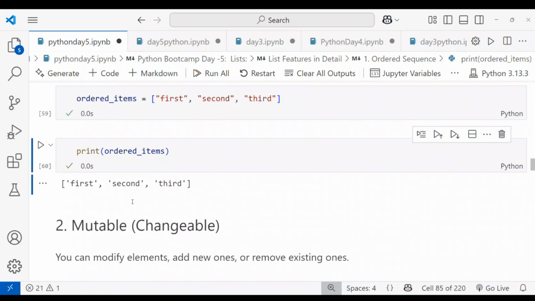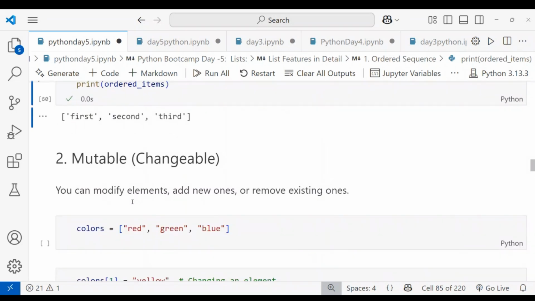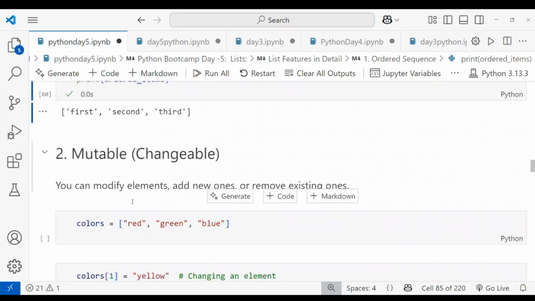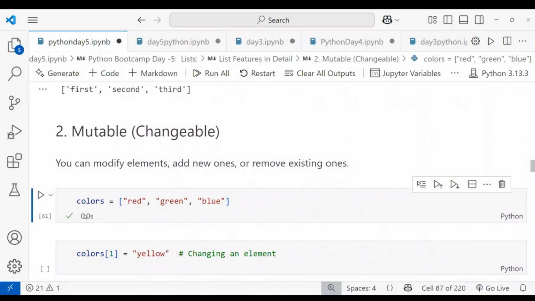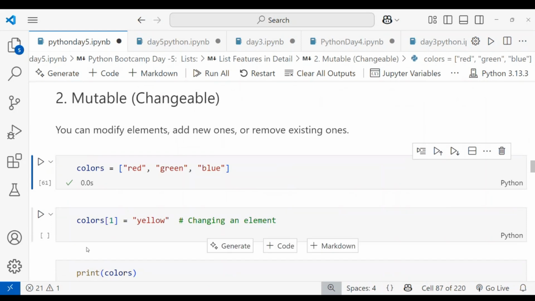Coming to the second feature, which is mutable. Mutable means you can modify, it is changeable: you can replace, add, or remove. You can modify the elements, add new ones, or remove existing ones. I'm taking another variable called colors. I'm giving the values red, green, blue. I'm running this. You can access it, and that can also be mutable.